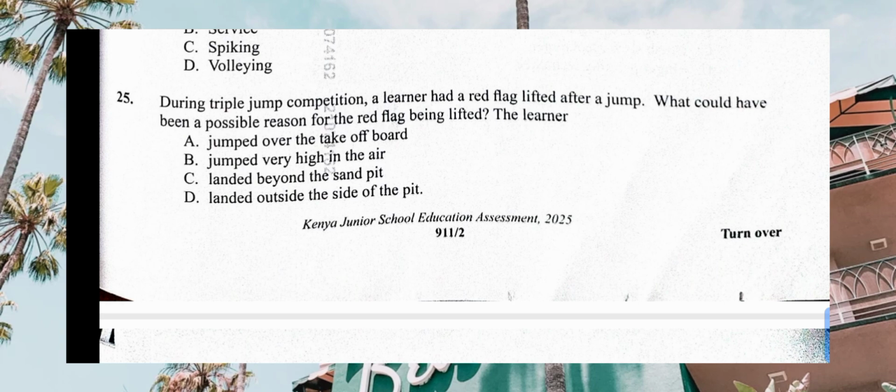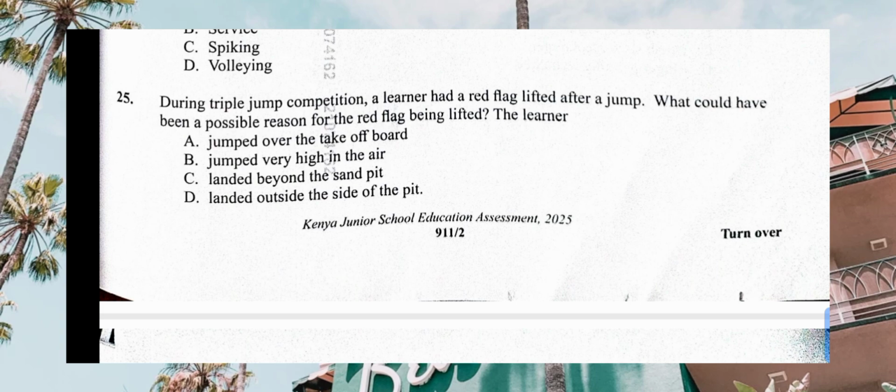during triple jump competition, a learner had a red flag lifted after a jump. What could have been the possible reason for the red flag being lifted? Why do you think the red flag will be lifted? Number one, jumped over the takeoff board, jumped very high in the air, landed beyond the sand pit, landed outside the sand pit, landed outside the side of the pit.